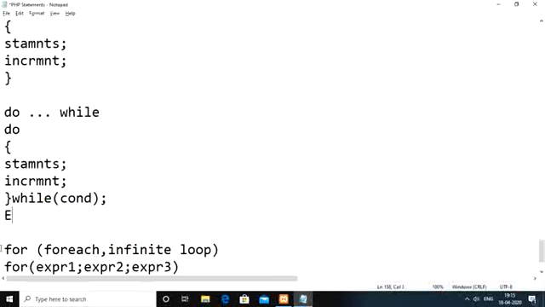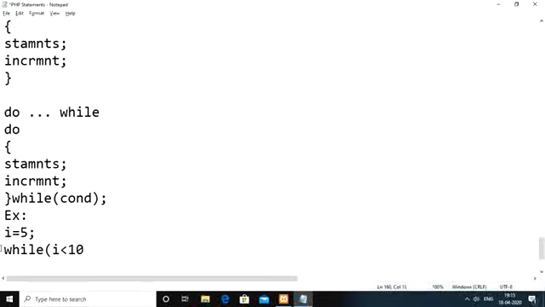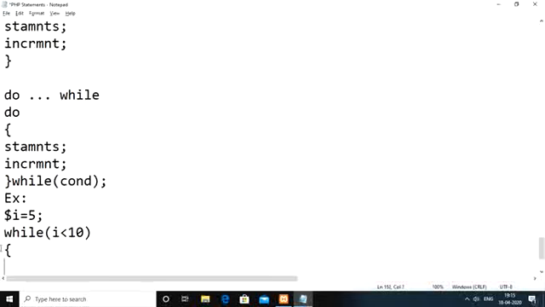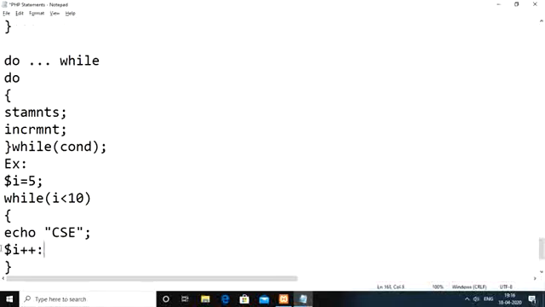As an example, let us say we have an initial I value of 5. While I is less than 10, we display a message, echo CSC, using $I as the variable. Then close the while loop. The I value you need to increment. So this is the condition, this is the statement, and this one is the increment operation.